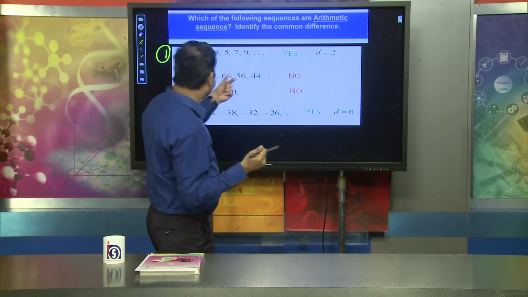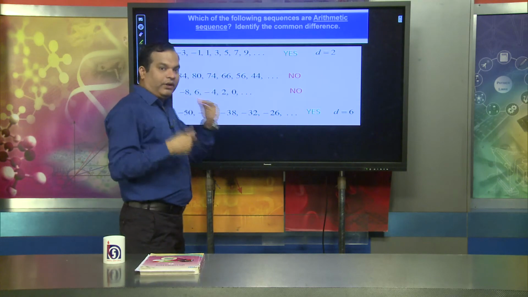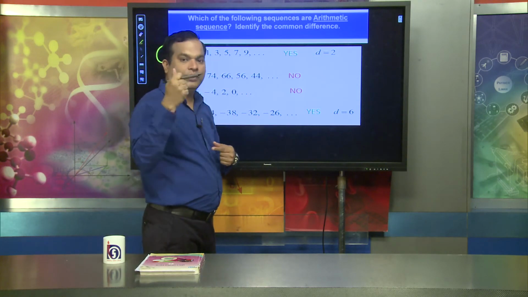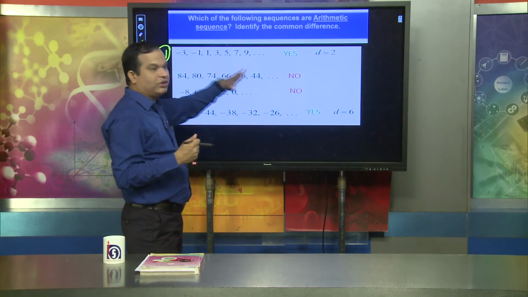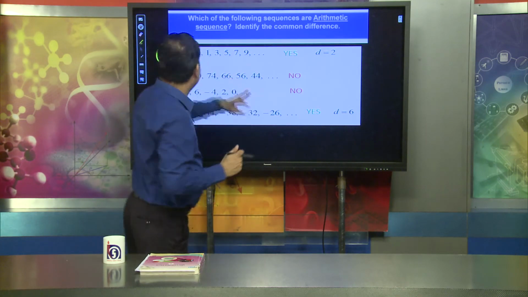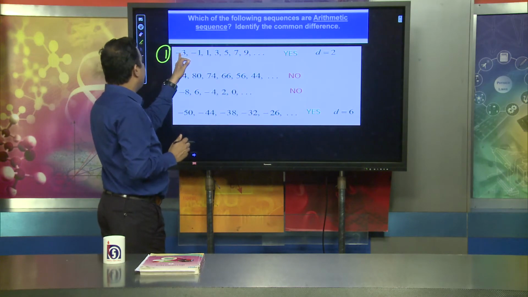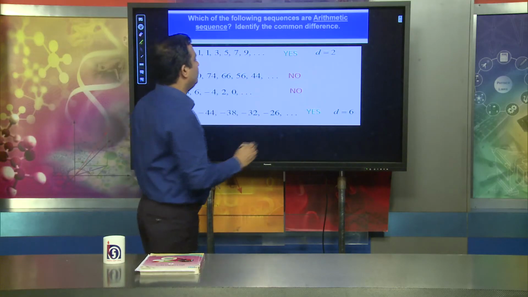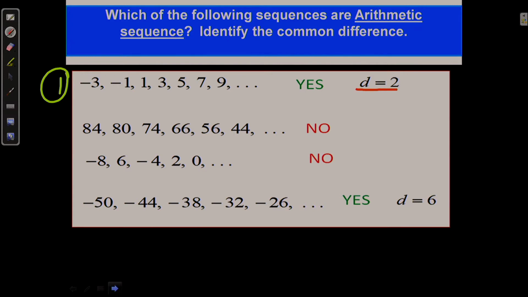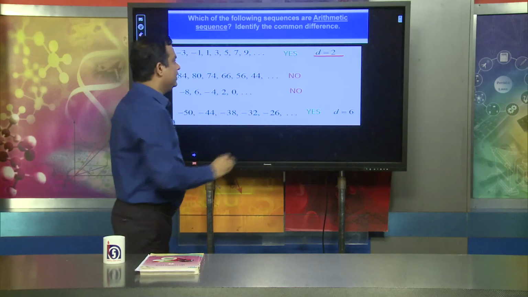For an arithmetic progression, the difference must be a fixed quantity. You see -3, -1: the difference is -1 minus -3, which equals +2. d is the fixed quantity.